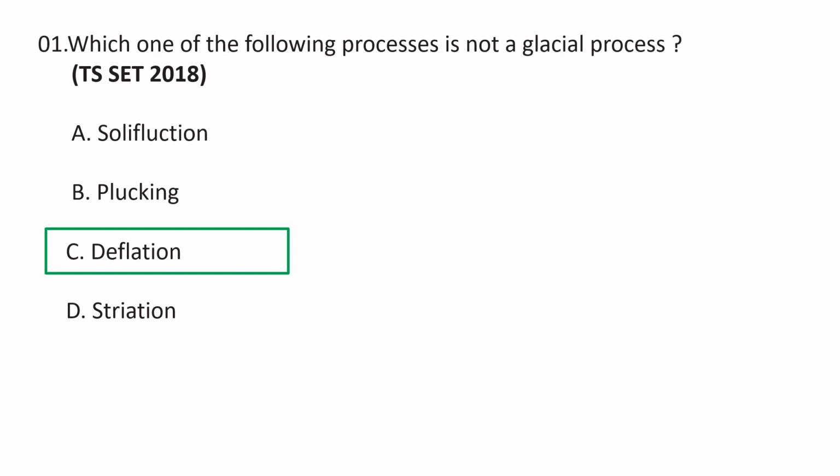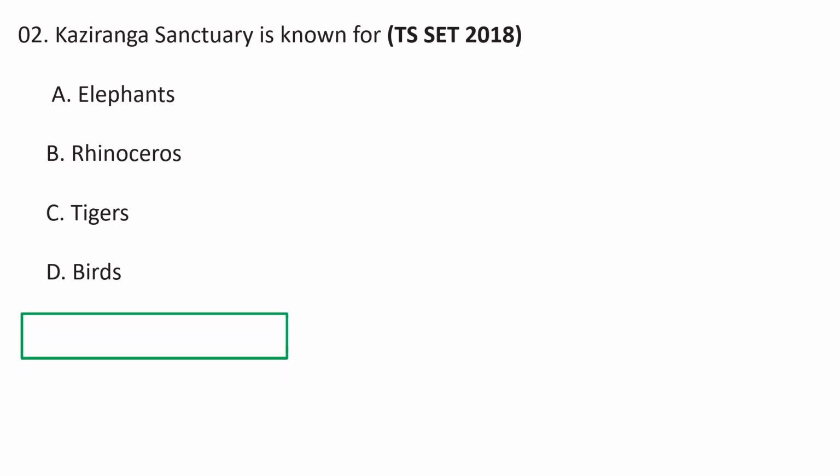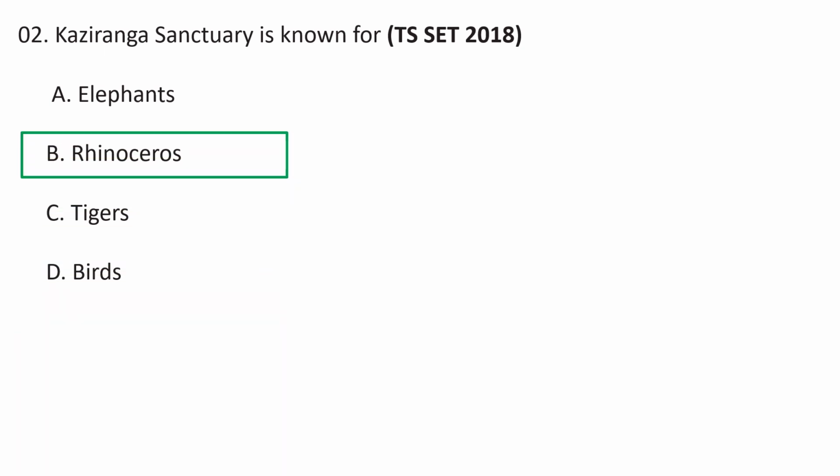Deflation. Next question. Kaziranga Sanctuary is known for A. Elephants, B. Rhinoceros, C. Tigers, D. Birds. Kaziranga Sanctuary is well known for rhinoceros, so B is the correct answer. Kaziranga National Park is famous for the one-horned rhinoceros, and is located in Golaghat, Nagaon, and Sonitpur districts of Assam.